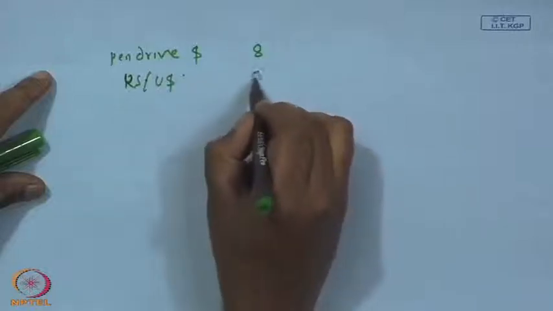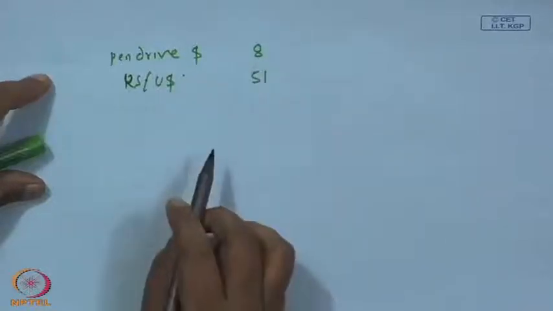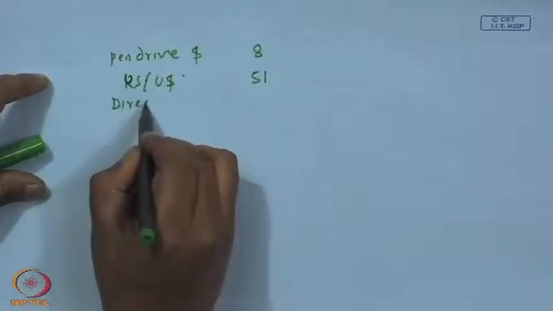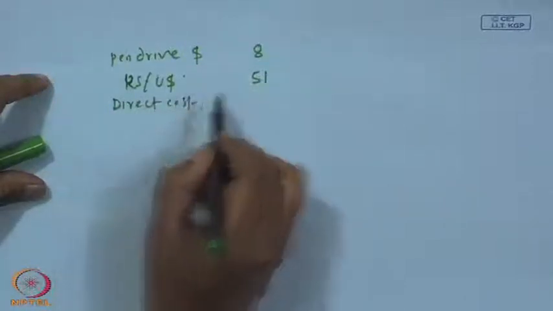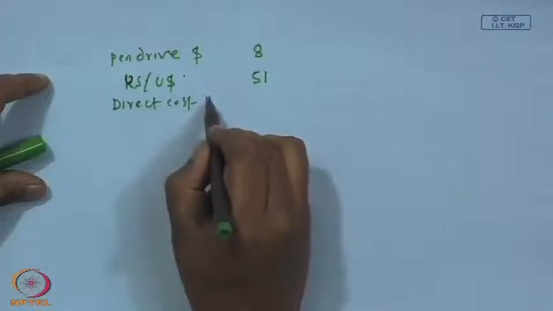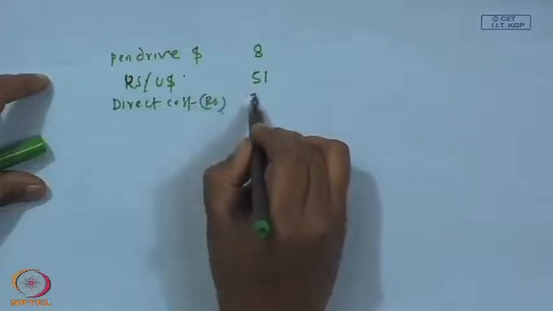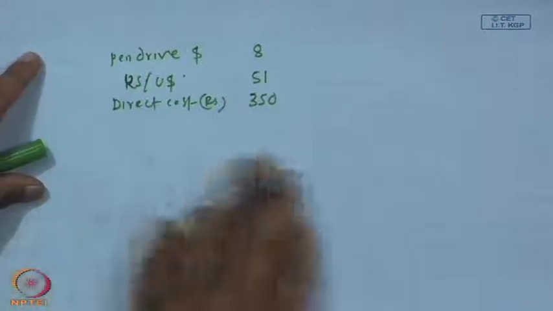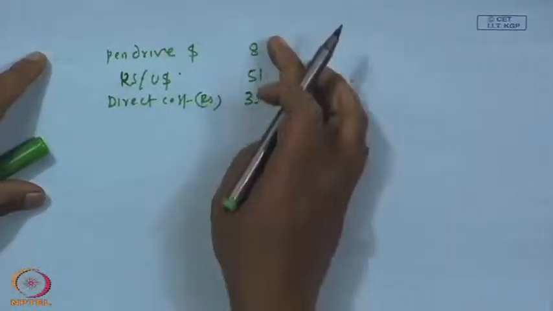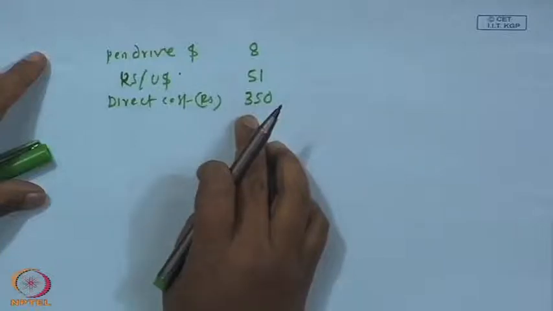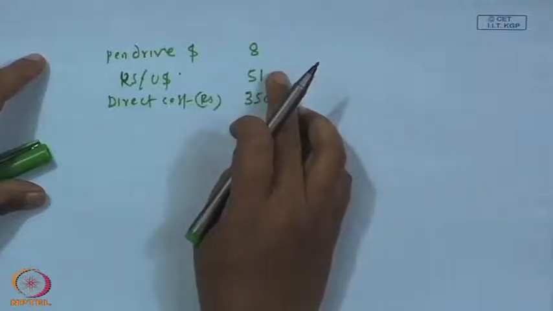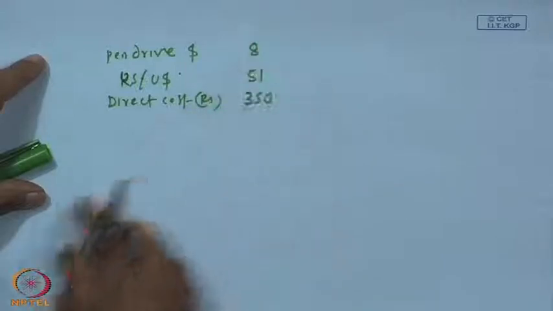The calculation was per USD is 51 rupees. Our direct manufacturing cost, direct cost is in Indian rupee 350. So, now 350 is direct cost and 51 rupees is per dollar and $8 per unit.